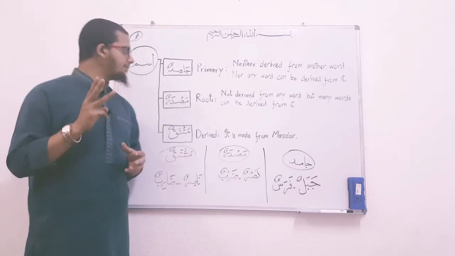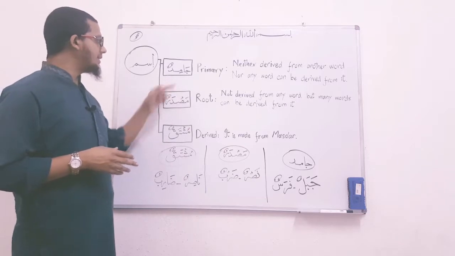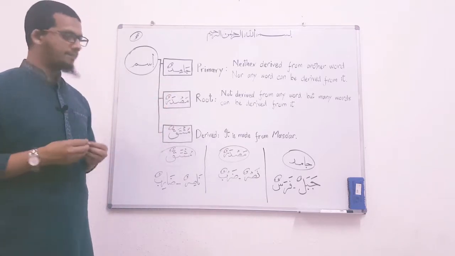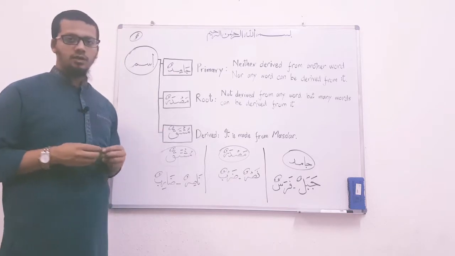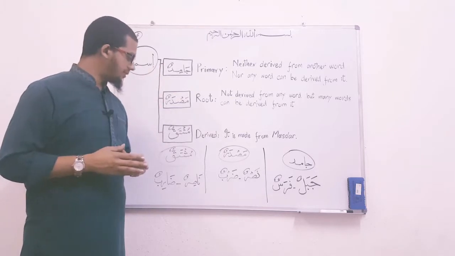In today's lesson, we are going to talk about the kinds of ism, the kinds of noun. We have three kinds of noun or ism. Number one is jamid, number two is masdar, and number three is mushtaq. Now we will talk about each one of them one by one.